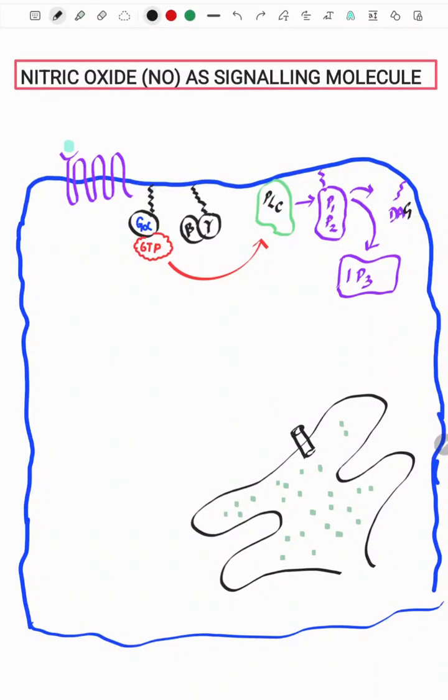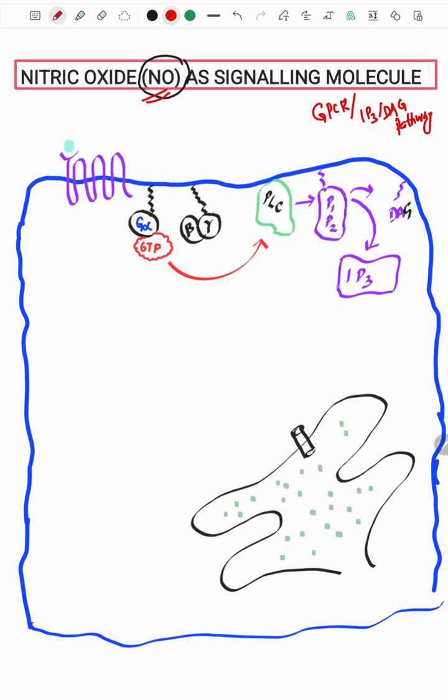Hello students, today's topic is about an important signaling molecule, nitric oxide, and this is the third lecture within this signaling class. Before that we went through the GPCR pathway, trimeric G proteins, and the last lecture was around the IP3 DAG pathway. So today we have yet another pathway, NO, nitric oxide as a signaling molecule. This nitric oxide has very important clinical implications. I will go through that in the last phase of the lecture, but now let's start with the basics of the signaling pathway.